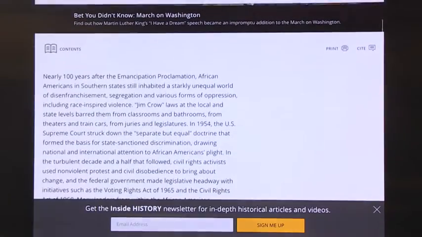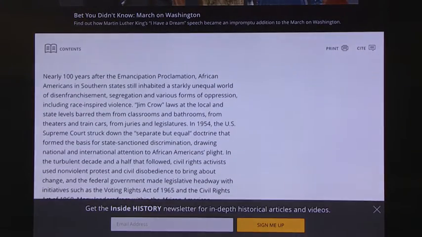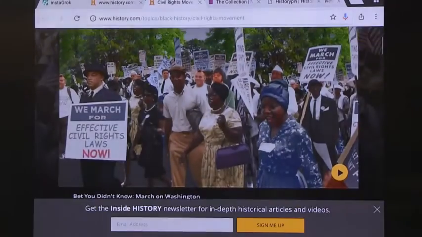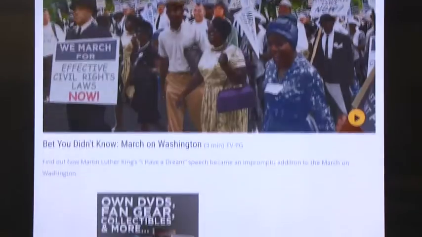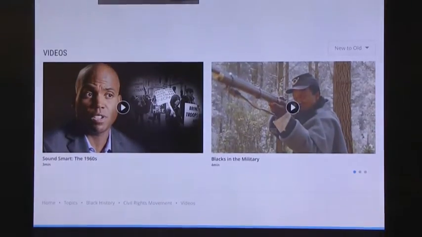Here we also have a lot of sound, the speeches, video. We've got TV that was already recorded at that time, so the resources tend to be a lot richer. And you can see that there's an article. This is an article talking about new things to learn about the March on Washington. But again, working with kids, sometimes we need the basic things before we move to advanced things. But you can also see that we can switch over and find videos, pictures, speeches. So these are some of the videos that are available.